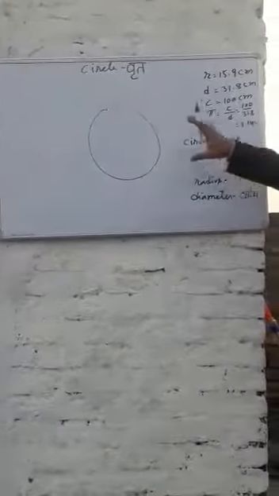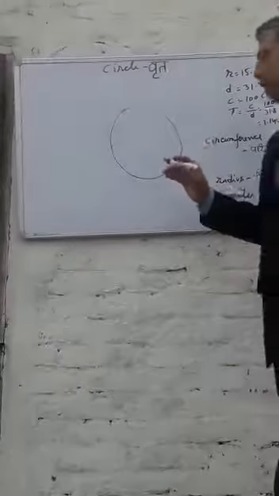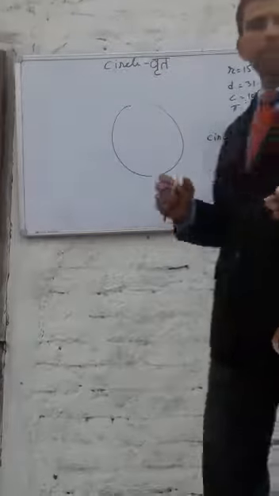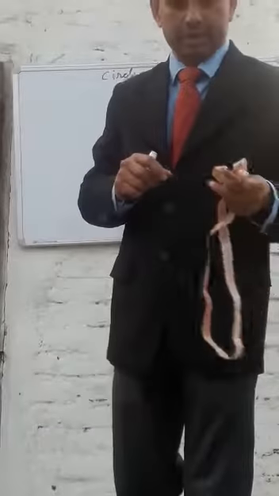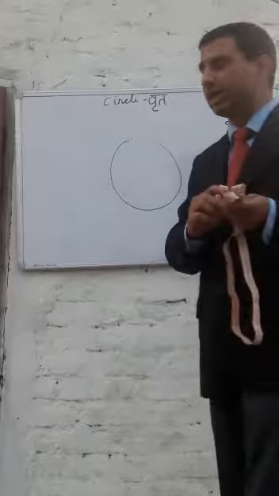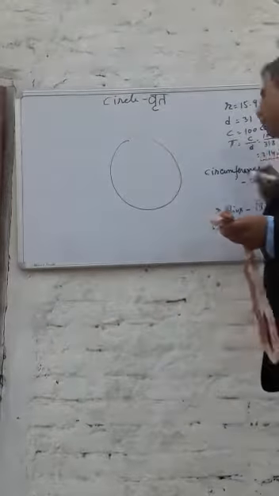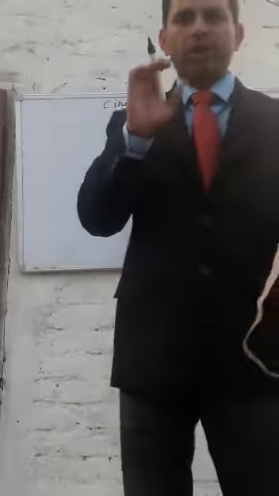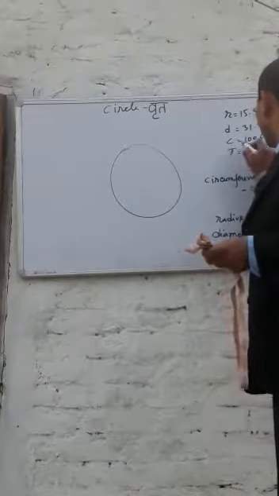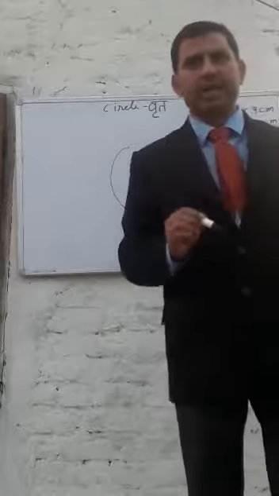So dear students, certain things that you must have learned about the circumference, radius, and diameter will be the basic concept of this chapter. And with the experiment and with teaching aids, I will try to make you clear how we got the value 3.14 as the value of pi, which is nothing but the ratio between the circumference and the diameter.